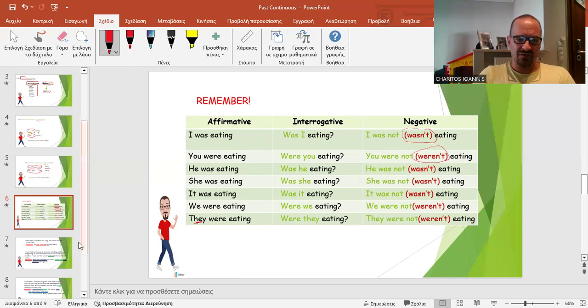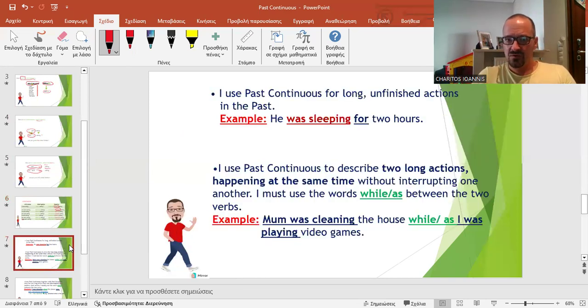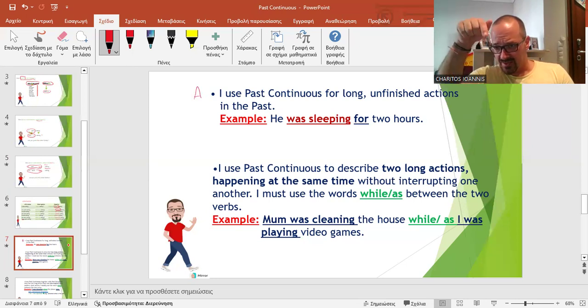So that's all about the form, but what about the use? Well, there are three main rules, plus an extra that you will watch. You have to watch another video that I have attached. First rule, for long unfinished actions in the past.